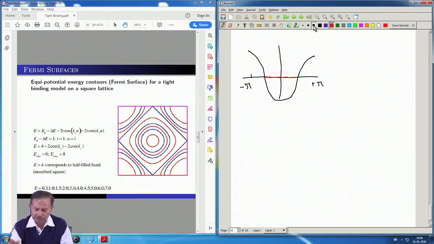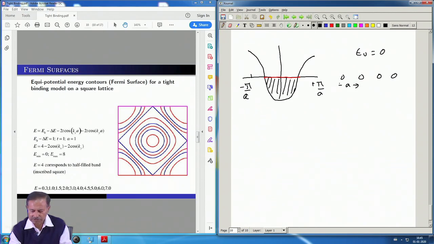Again epsilon naught is set to 0. So, these are all filled states at half filling, and this is for this kind of geometry. This is pi by a, minus pi by a, and the lattice constant is a.